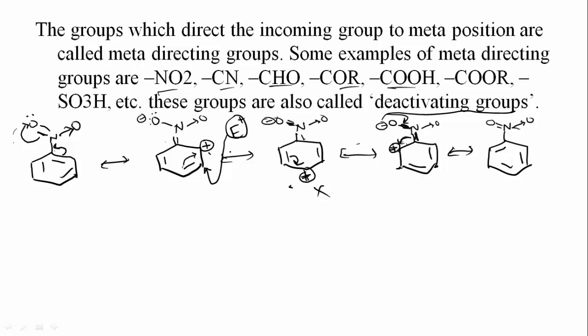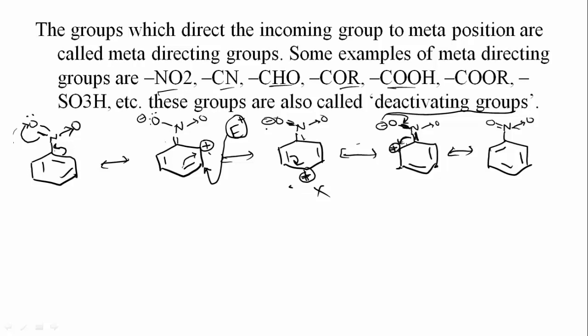But this rarely takes place, it is very rare. If the meta directing groups are there, then only the electrophile will attack the meta position, forming meta nitrobenzene.